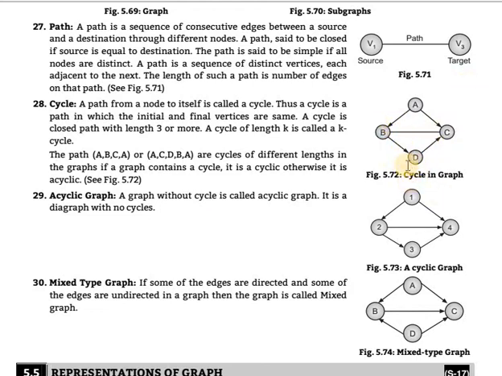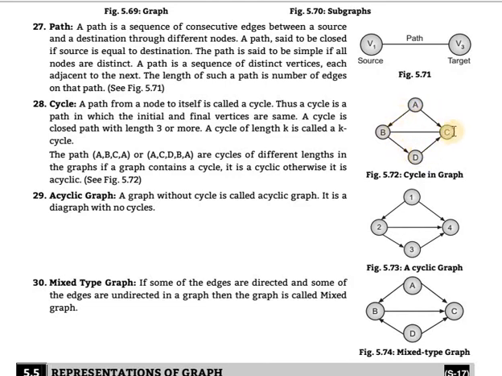wrong. In a cycle, the arrow direction means A to B, B to D, D to C and C to A. These are how the cycle will be created. That is, a path from a node to itself is called a cycle. Okay, thus the cycle is the path in which the initial and final vertices are the same, meaning A is the initial and also the final vertex.